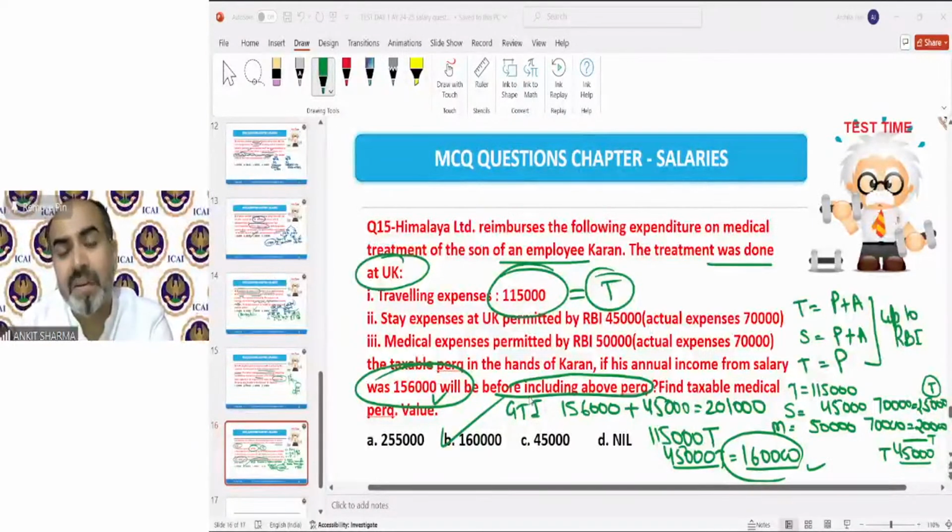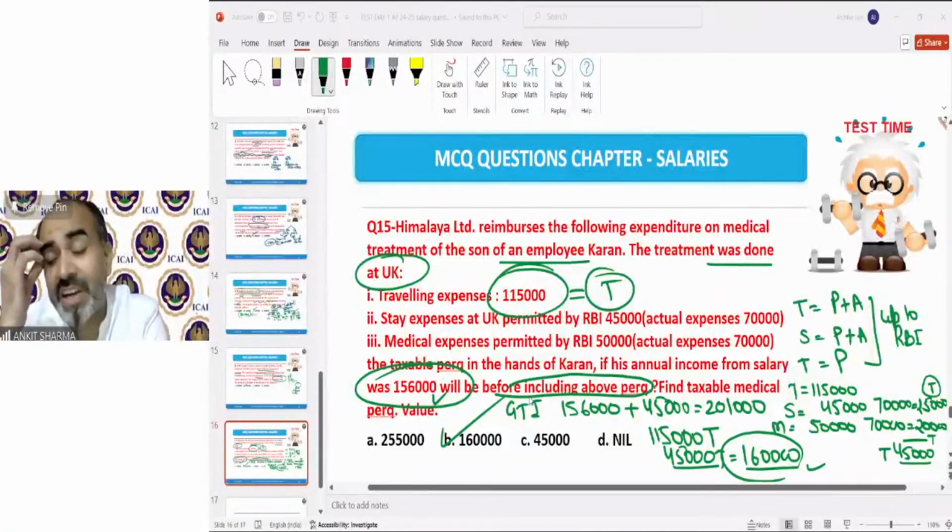This has been given before including the medical perquisite taxable value, which is now 45,000. So now the GTI will be salary 1,56,000 plus 45,000, which is 2,01,000.